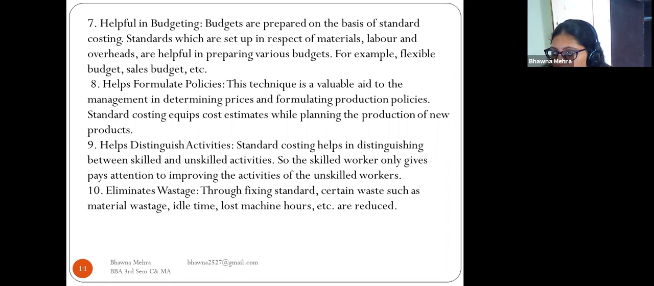Firstly, we have to formulate the policies, which policies and methods are to be followed in the organization. It is a valuable aid for the management in determining the prices and formulating production policies. Standard costing equips cost estimates while planning the production of new products. So these policies are very helpful when we have to plan or estimate the production of a new product in the organization.